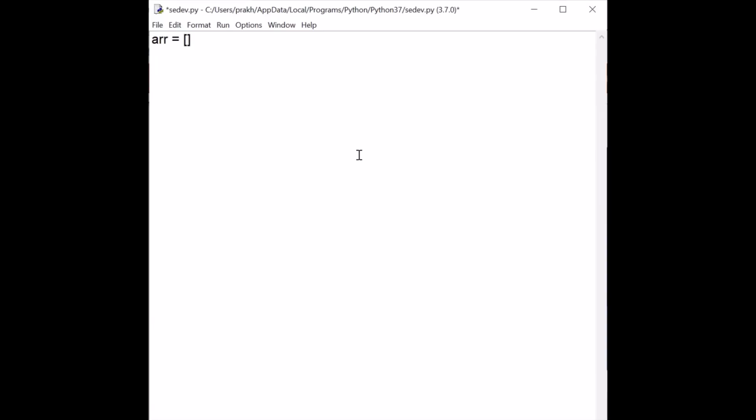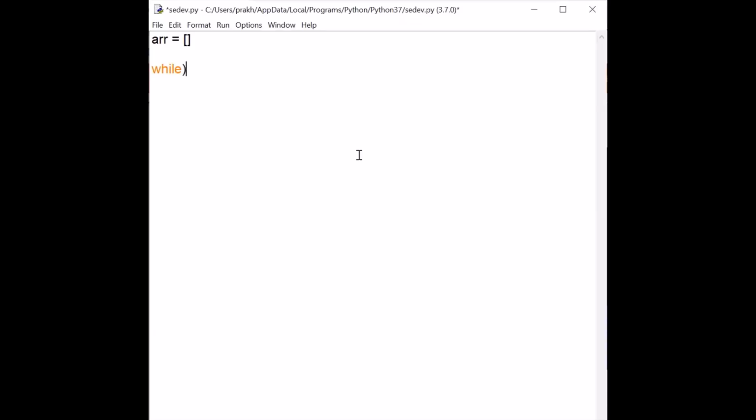So I'm using a list here, and I've named it ARR so that you can relate to it well. Since we don't know how many elements there are, we can't use a for loop, because that is used when the limit is known. When the limit is not known, what will we use? We'll use a while loop. Let's understand in what way we will use it.